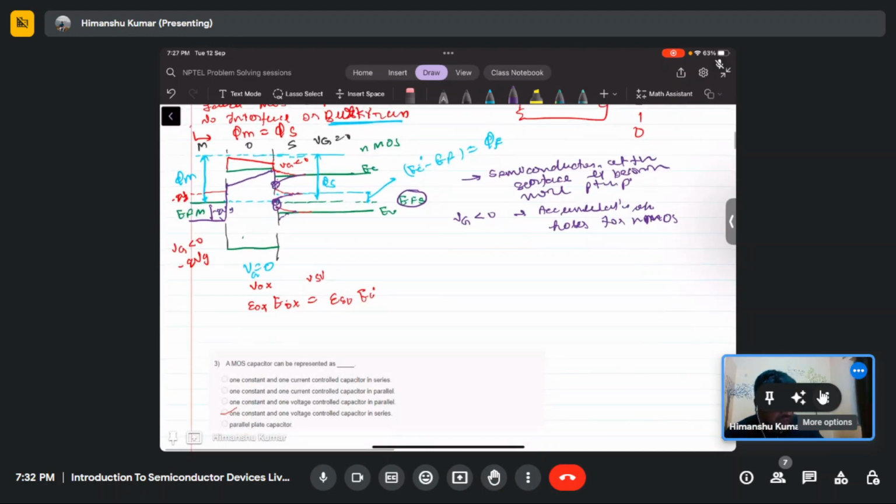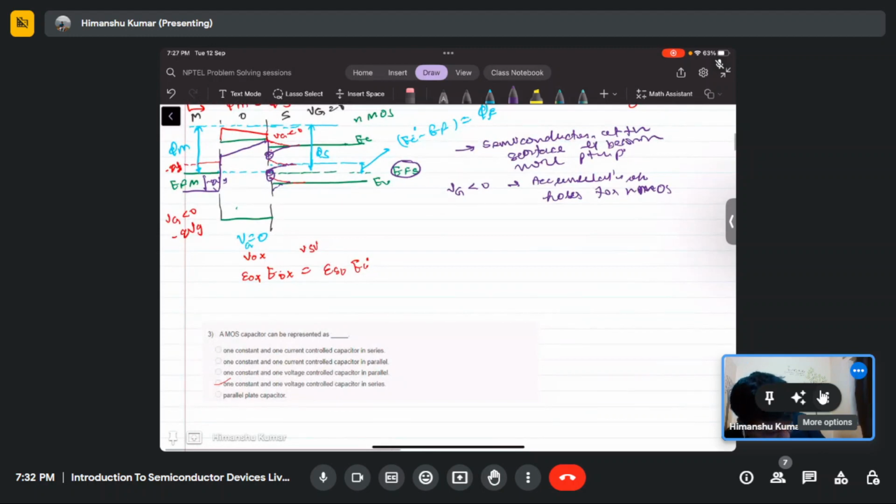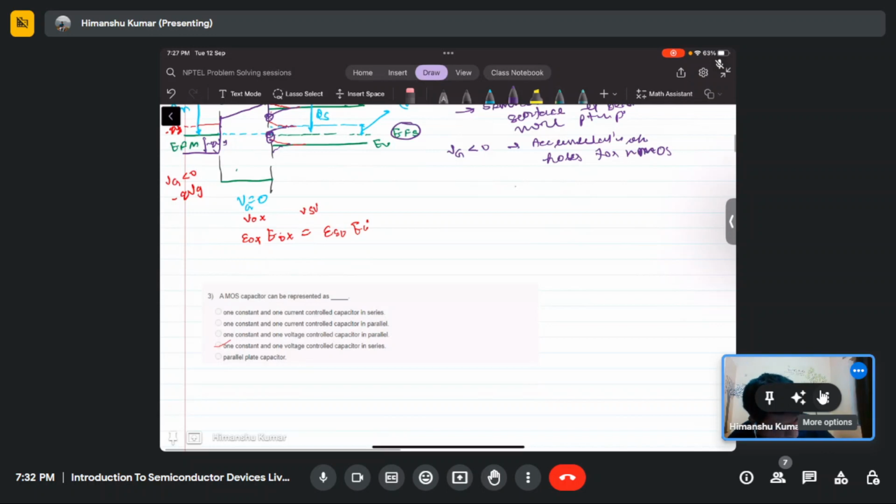So in case of inversion, what will happen? Let me draw this interface.